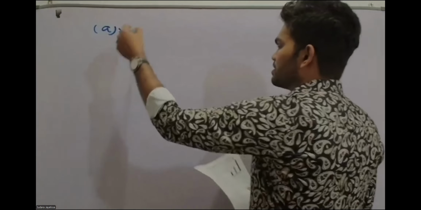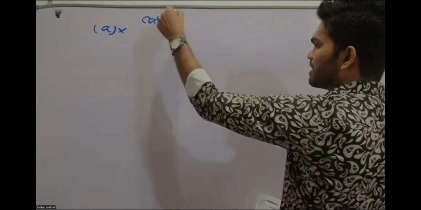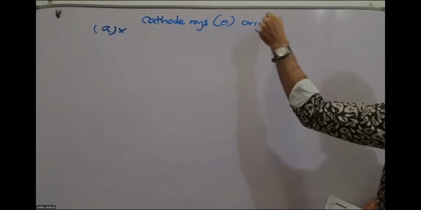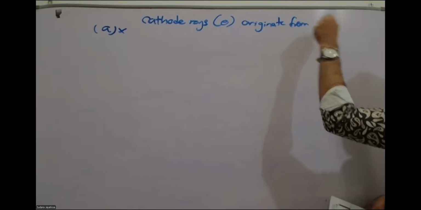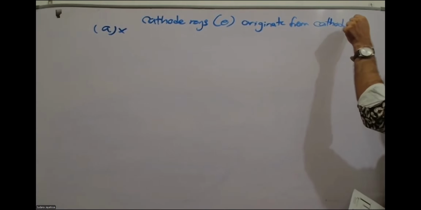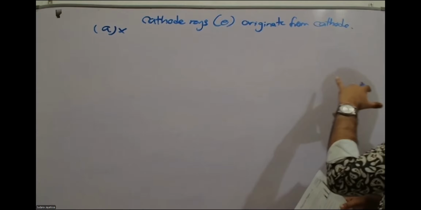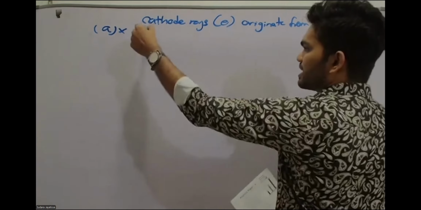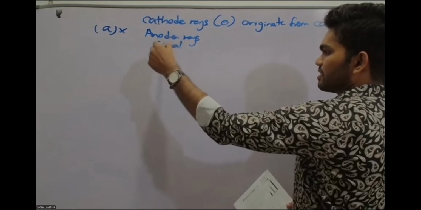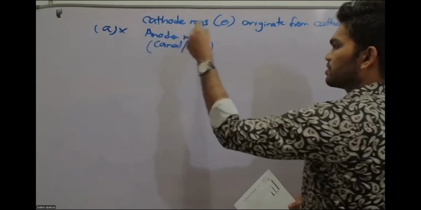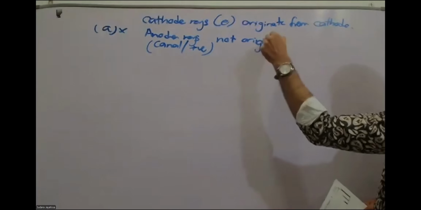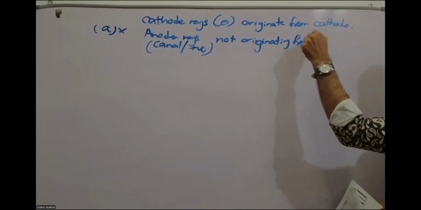So A is wrong. You can say cathode rays, electrons, originate from cathode. We discussed this in last week's discussion also. You can watch that too. I'm just going to write a brief review. But anode rays, or you can say canal rays or positive rays, are not originating from the anode.